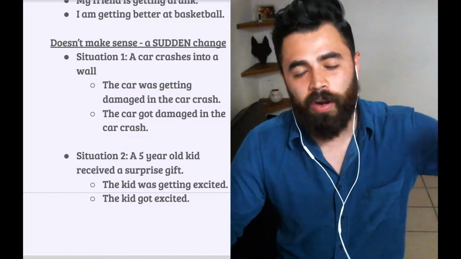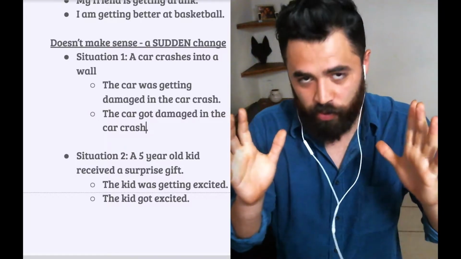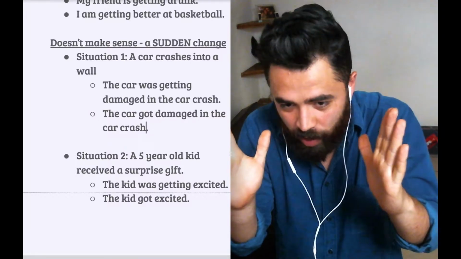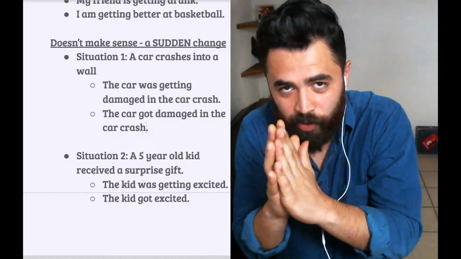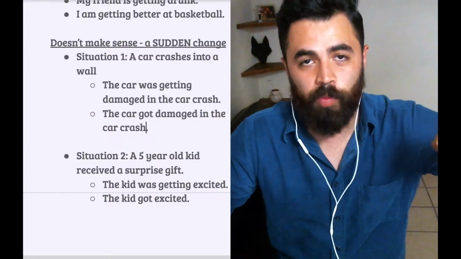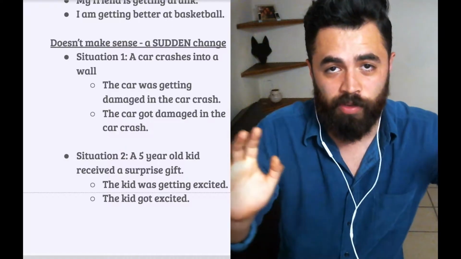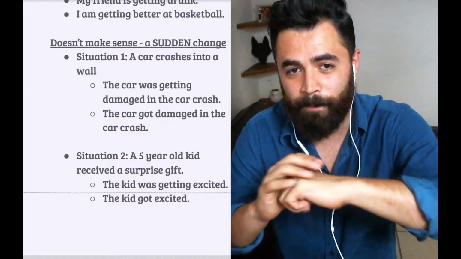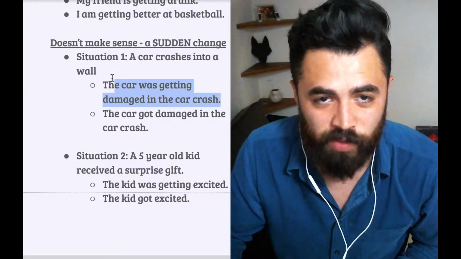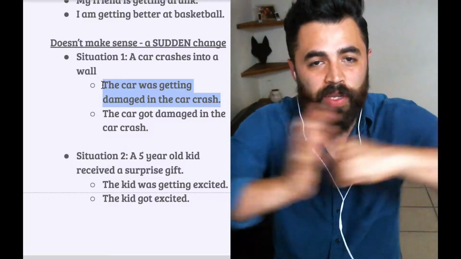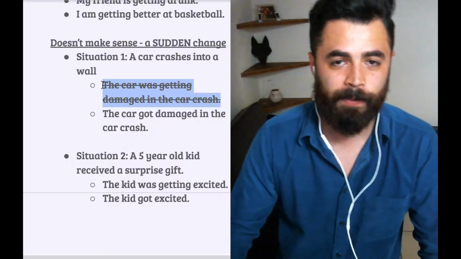Well, really, a car crash happens quickly, right? So it doesn't really make a lot of sense to zoom in and talk about the car was getting damaged in the car crash. It happens really quickly, and really quickly it goes from one state, which was in perfect condition, to damaged very quickly. So in this case, I don't see the logic in using this first form because it just happens very quickly. Okay, so I'm gonna put an X here.